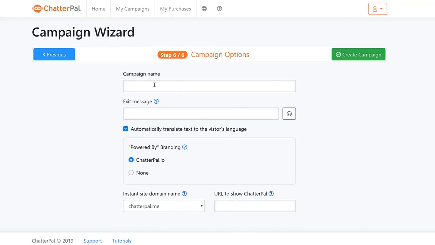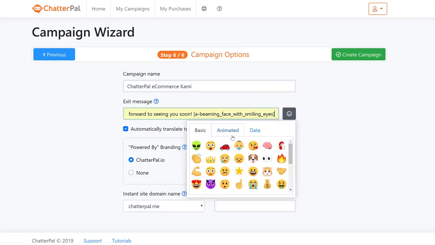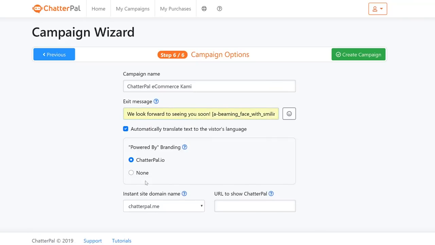And then you can just choose a campaign name. I'm just going to choose e-commerce Cami. And then you can also put an exit message. I just created a simple message that we look forward to seeing you soon. And I put a smiley face, which was the animated smiley face that you see right here. And then after that, I just click the next button, which is create campaign.